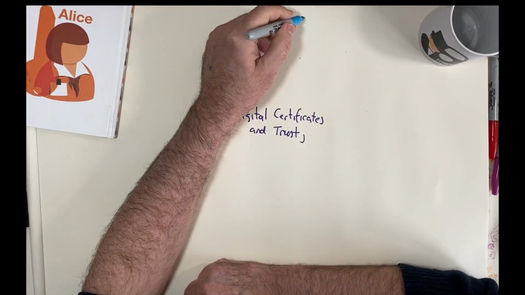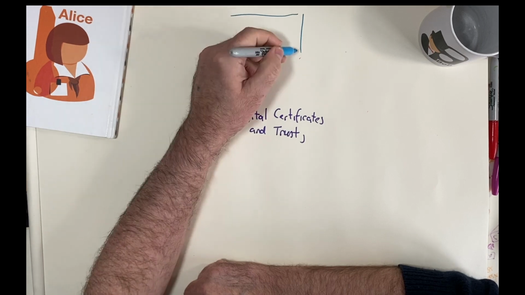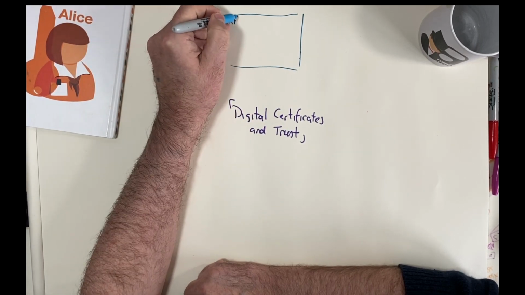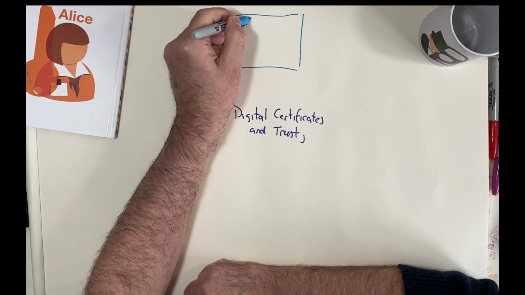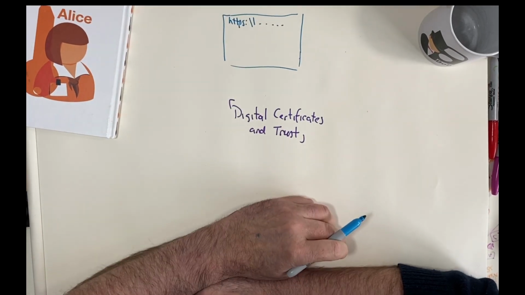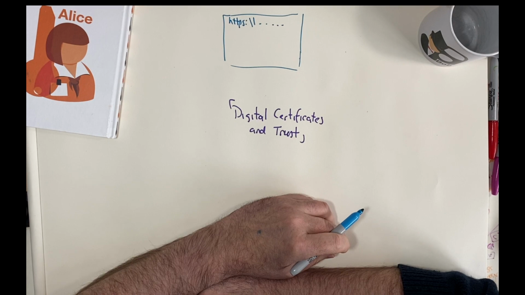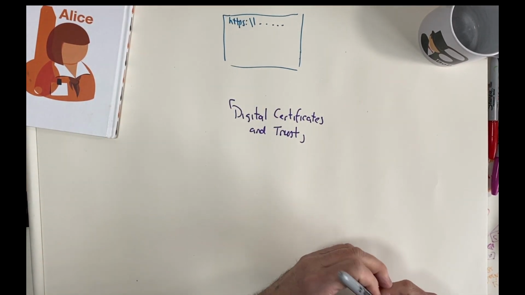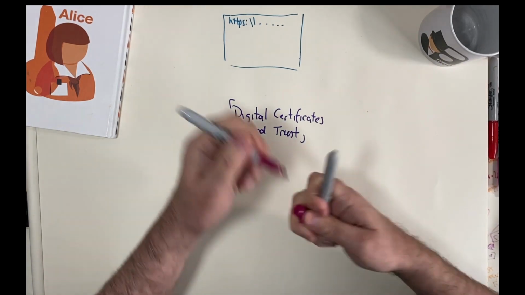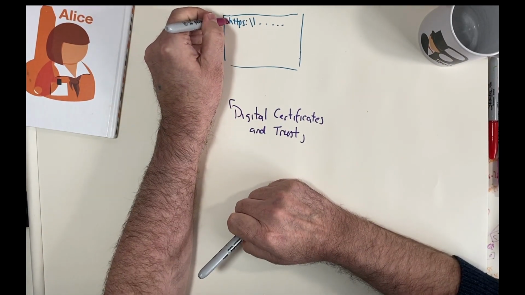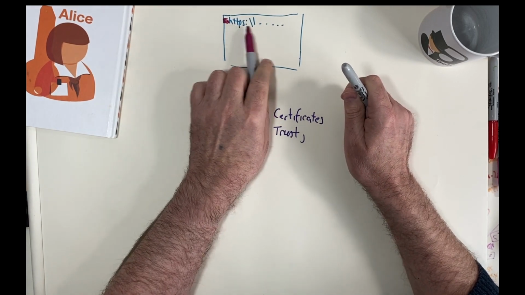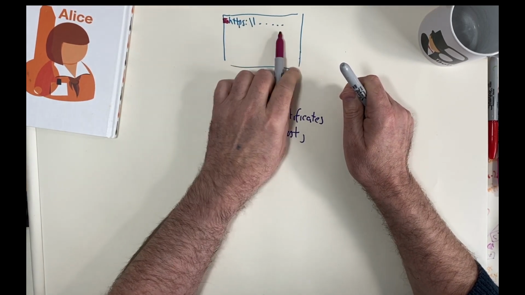Okay, so what are digital certificates? Well, you might access a web page. Typically you would use HTTPS and then a URL after it. But there's an important part of this, and there is normally a certificate that supports whether a site is trusted or not.